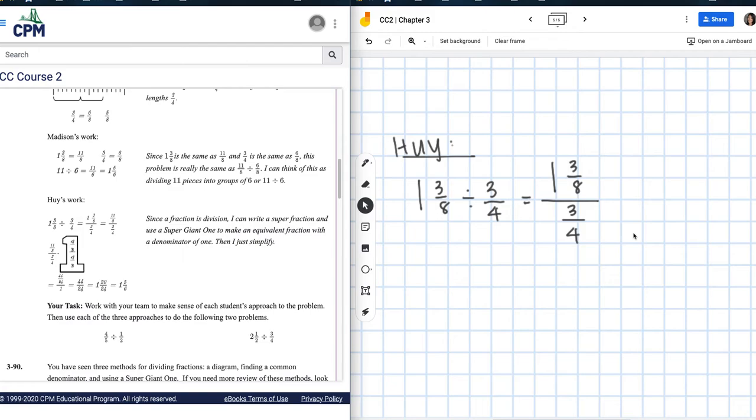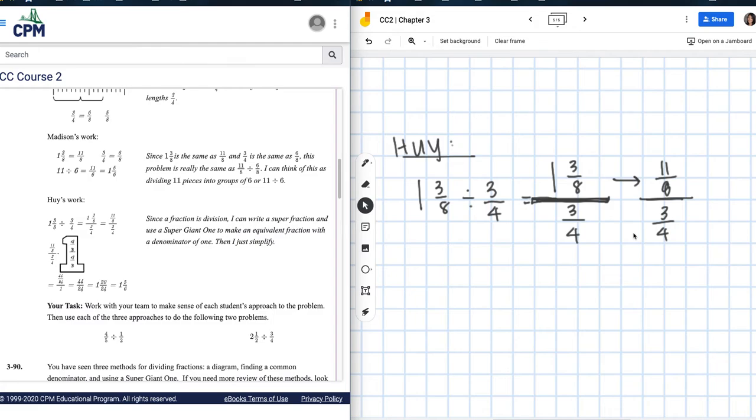And when you look at this, you can see the order of what you need to do things, okay? Same thing, this one is turned into an improper fraction, right? So we did that already. I'm just going to rewrite it over 3/4. Right? Here's where Huey does his part in dividing the fraction.